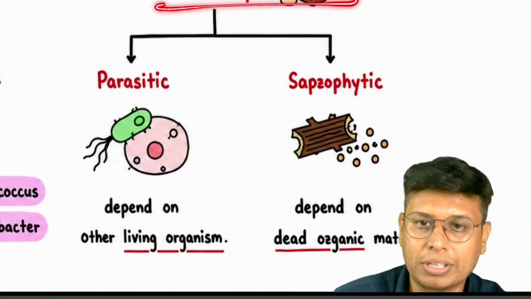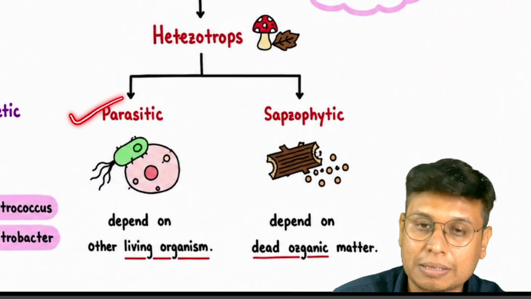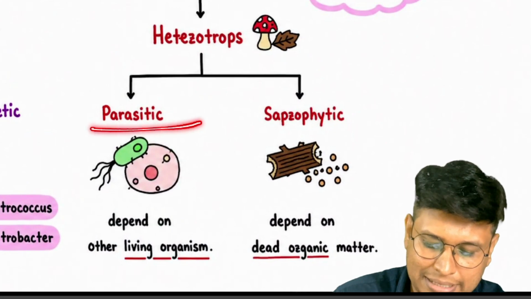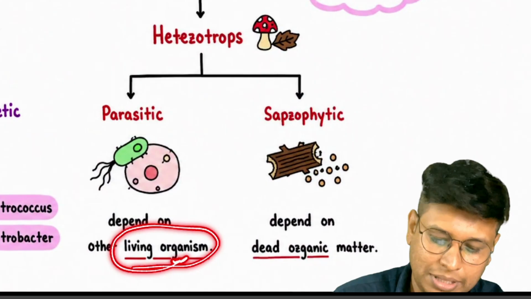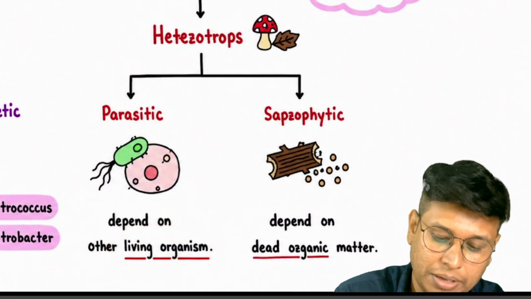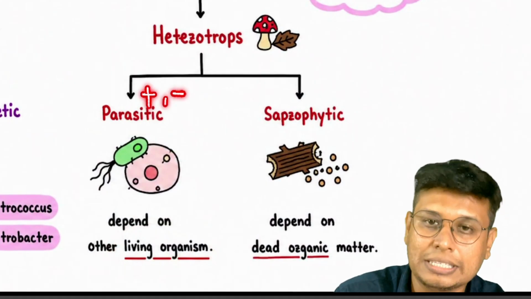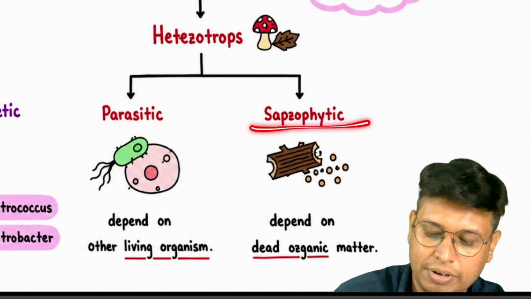heterotrophs. So what is going on with the heterotrophs? Now pay attention here, it is a parasitic one. Parasites generally depend on other living organisms. They harm them. Their interaction is plus for the parasite and negative for the host. So plus minus. Saprophytes have a different idea.